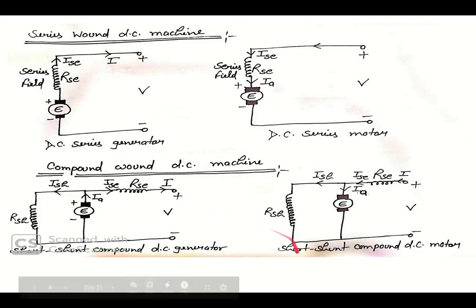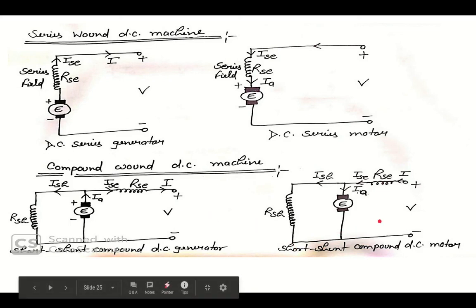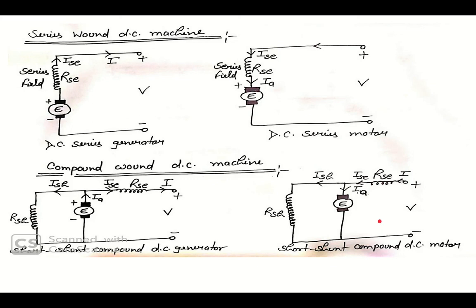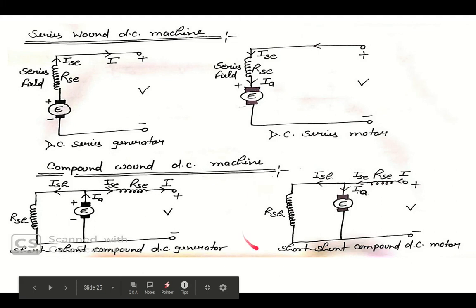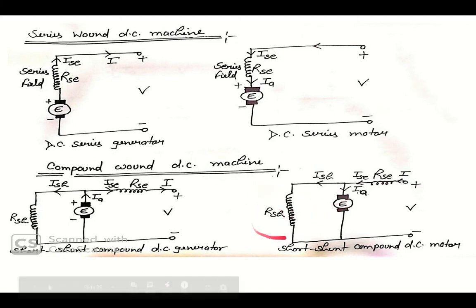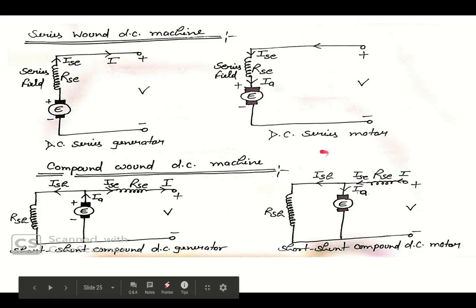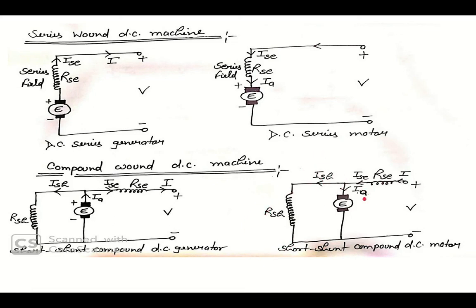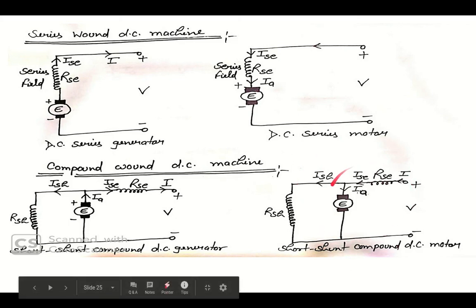The connection will be the same for the compound DC motor, but the direction of current will be reversed. You can see here the shunt winding is connected in parallel with the armature. The field is RSH, field current is ISH, armature current is IA, and similarly the series winding is RSE, series current is ISE, and total current is I, and this is your voltage, but your direction of current will be reversed.